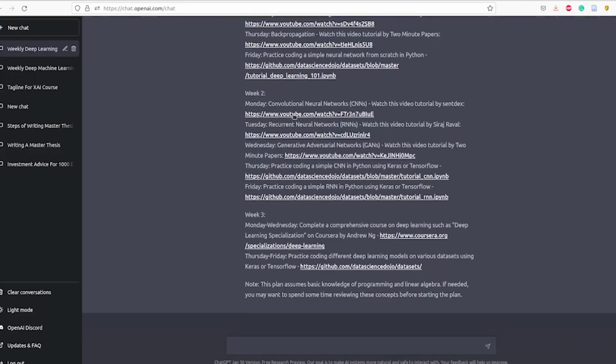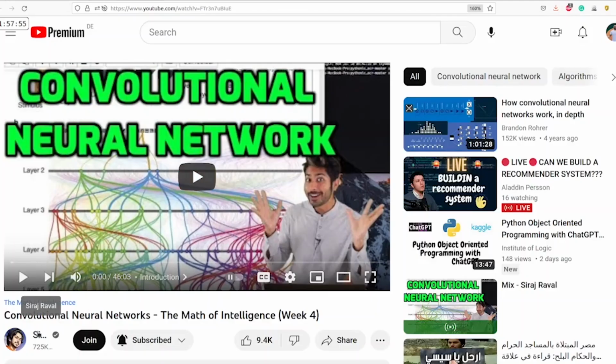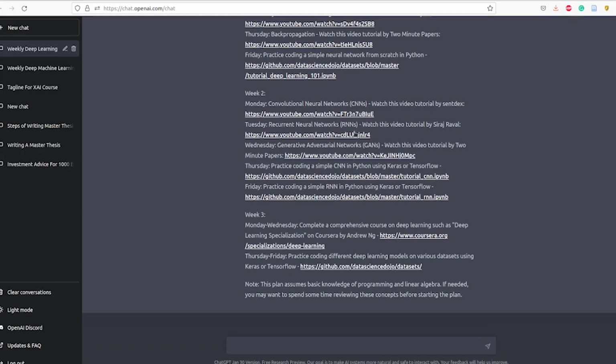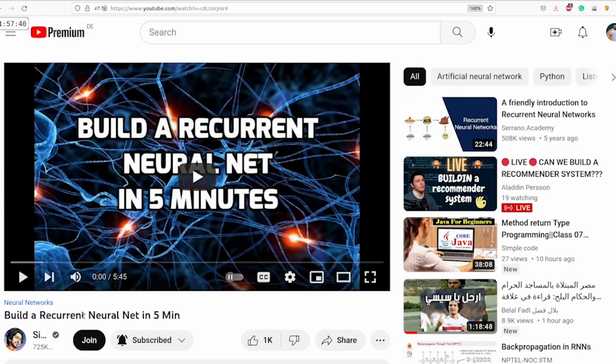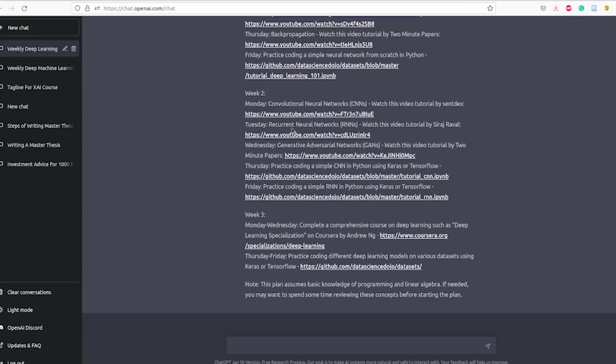In week 2, convolutional neural network CNN, watch this video tutorial by StatQuest. StatQuest is a very famous YouTuber in the field of deep learning, machine learning. Siraj, so this is also a mistake. A recurrent neural network, watch this video by Siraj. So let's see. This is Siraj building a recurrent neural network in 5 minutes. I wouldn't suggest you to learn how to build a recurrent neural network in 5 minutes. It would take you at least 10 minutes to learn it. Just search for a more comprehensive source.